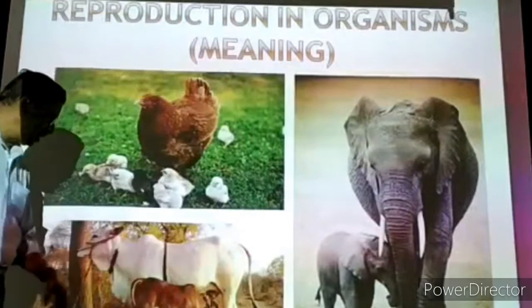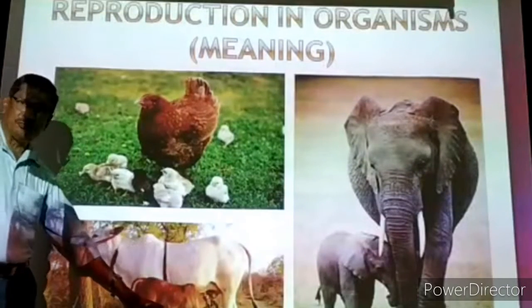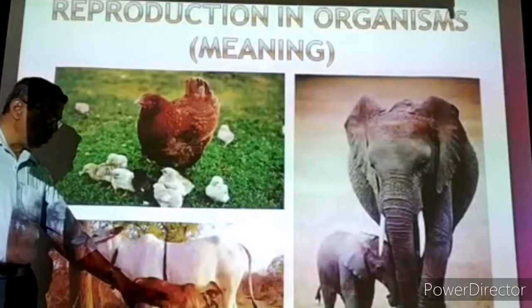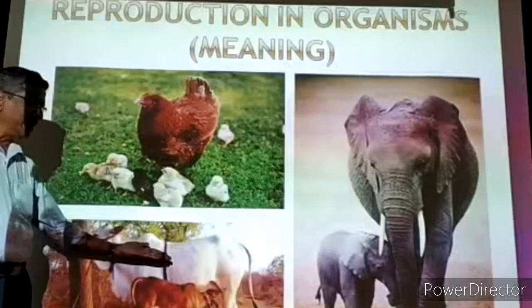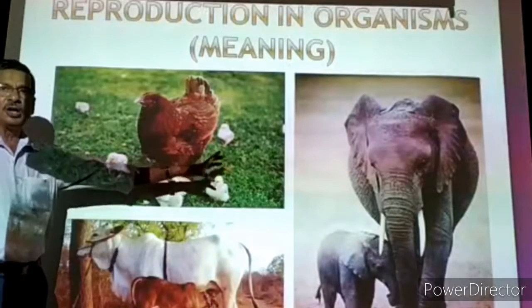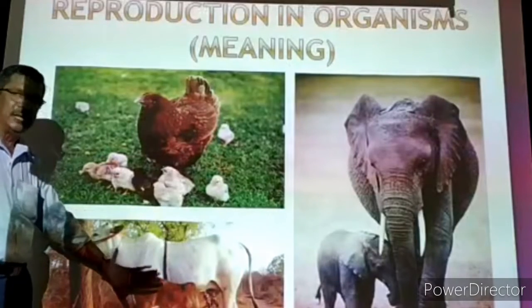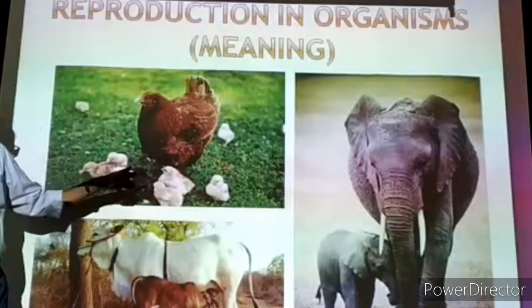Then we are coming to the next example. This is the cow. The cow is producing a calf. The calf may be male or female. Suppose it is a female, it is later on growing and developing into the adult cow. That means all these organisms are multiplying their individuals, but they are producing their own kind.